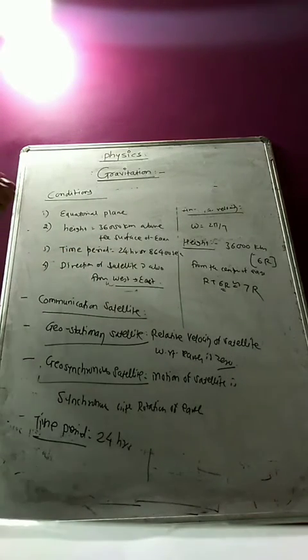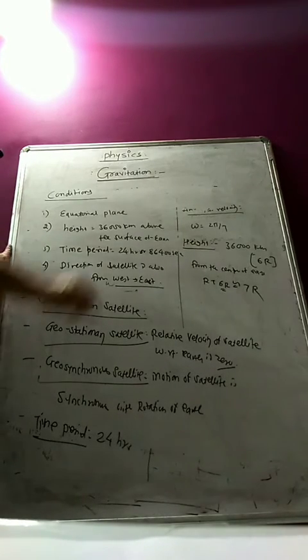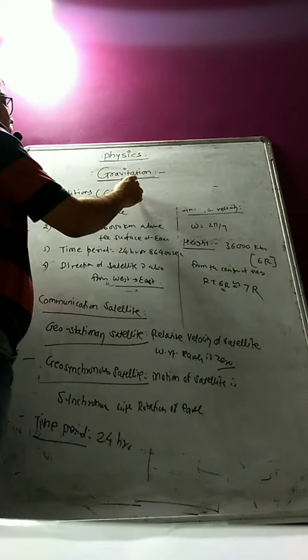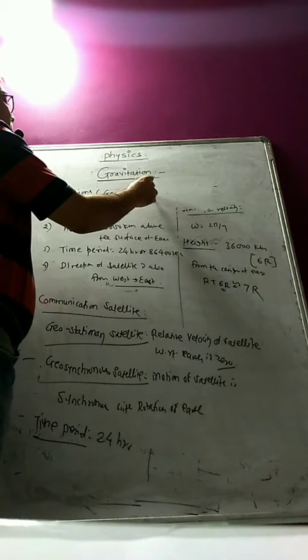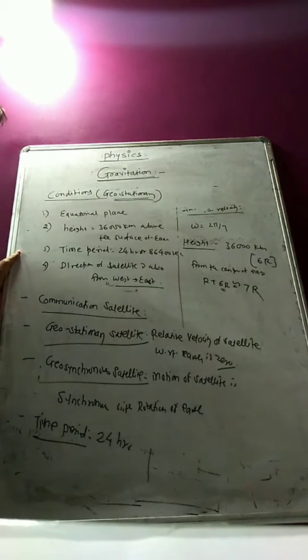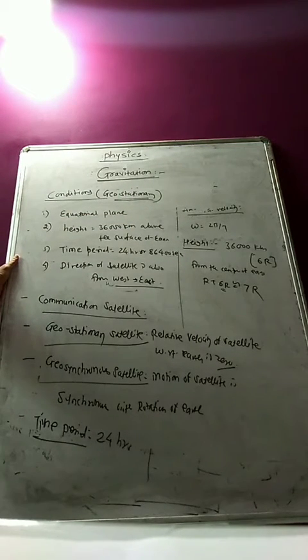So these are the necessary conditions for the satellite to be geostationary. It should be geostationary or geosynchronous. The speed should be synchronized. The motion of the satellite is synchronized with the rotation of the Earth. So these are the conditions.